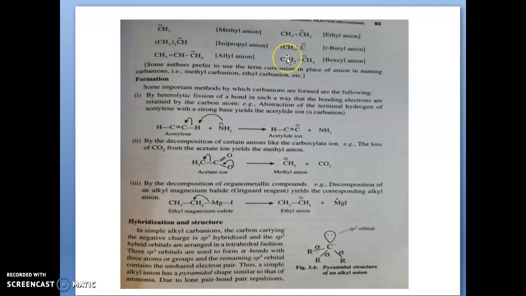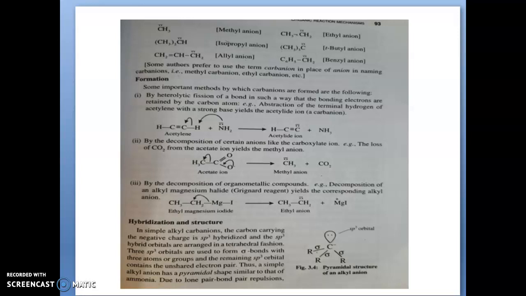There are some examples for the carbanion, and here we are going to discuss the formation of the carbanion. A carbanion is formed by heterolytic cleavage of the bond.